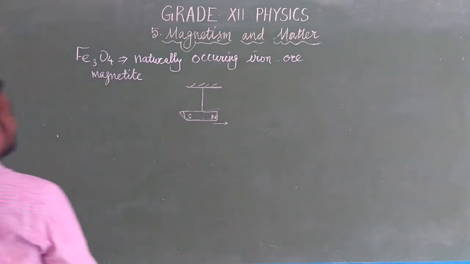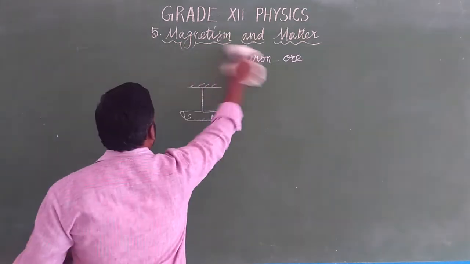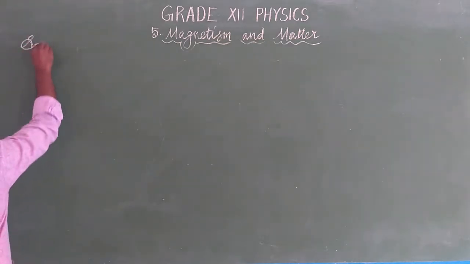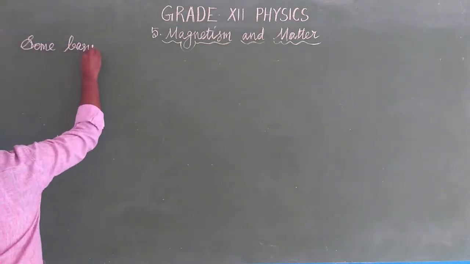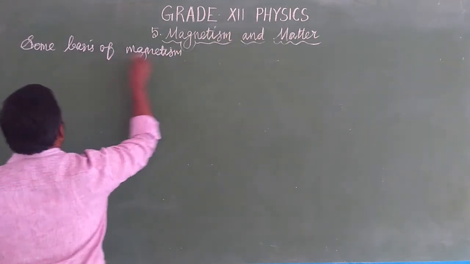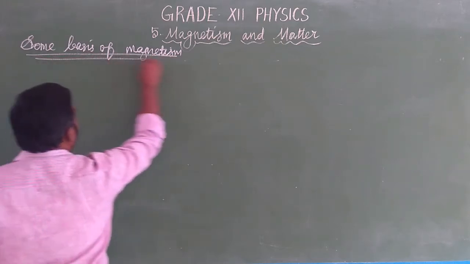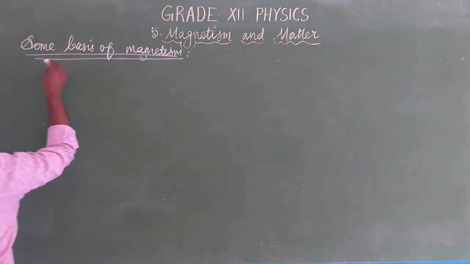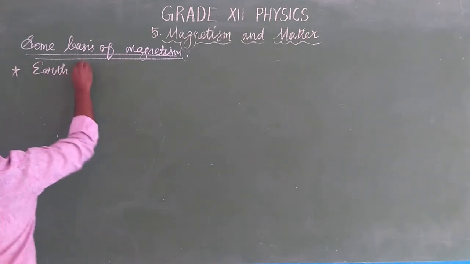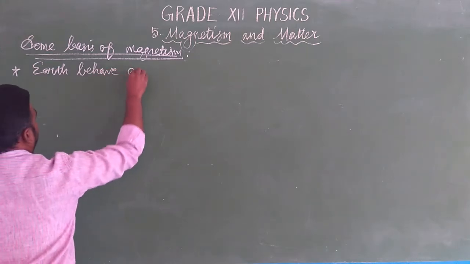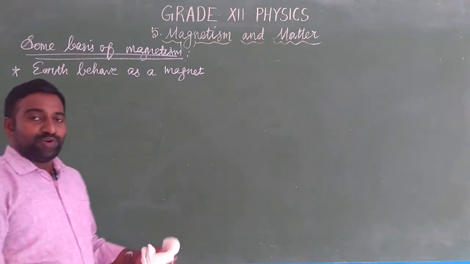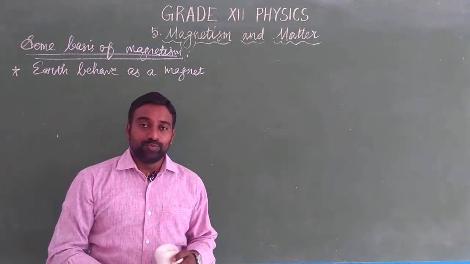So what are some basics of magnetism? The first one: Earth behaves as a magnet. We know Earth has two poles, the North Pole and the South Pole.